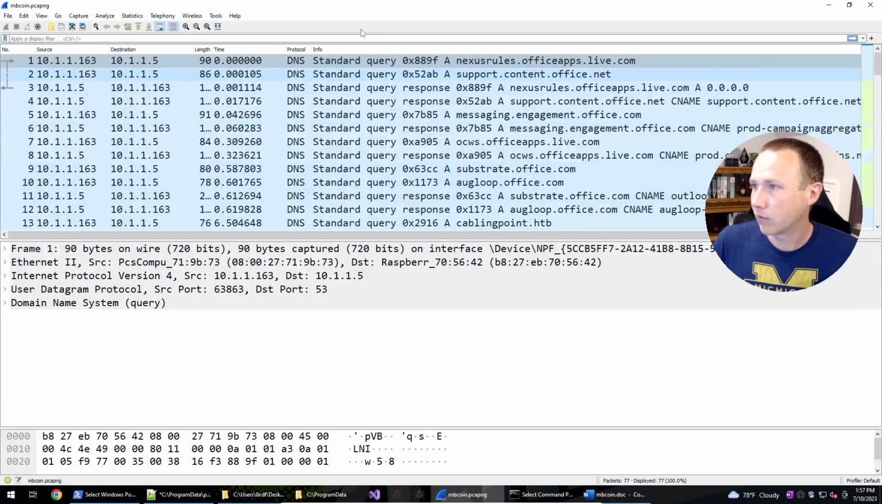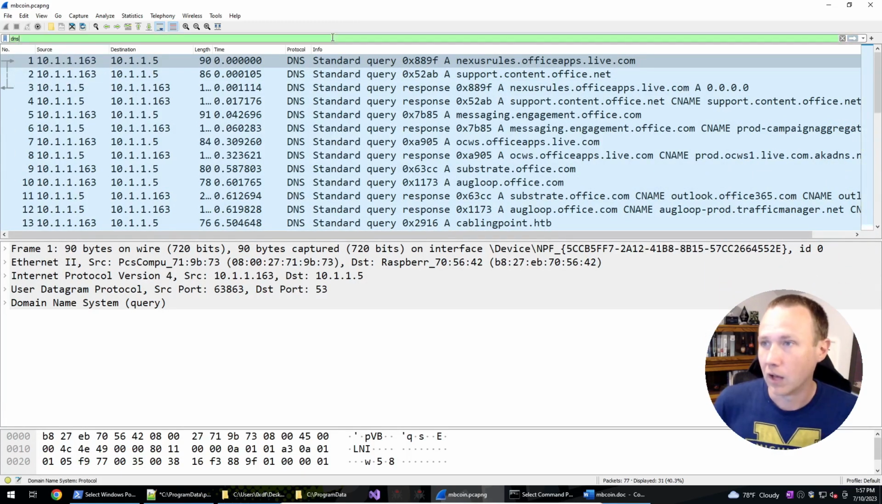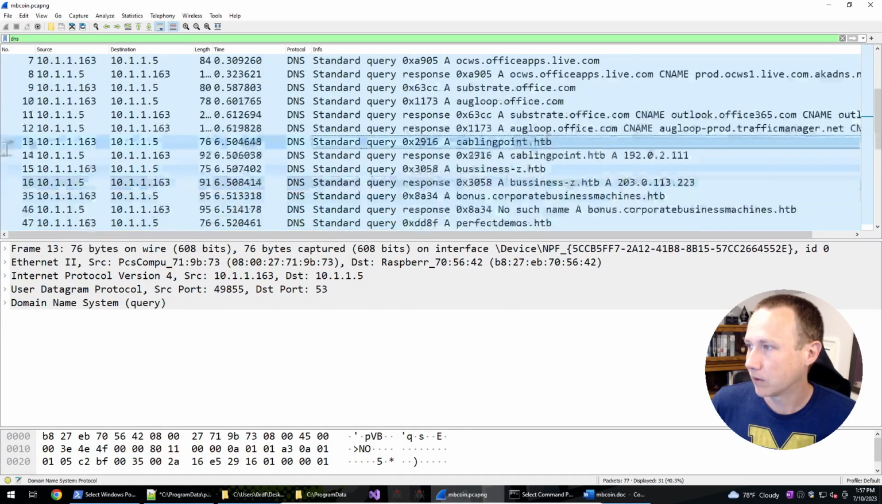And we can start off real quick. We see a bunch of DNS. I'm going to skip through the overview of the PCAP and jump straight to the DNS for the sake of time. We can see all these queries, like here's one calling point.hackthebox, and we get back an IP. Here's another one with an IP.